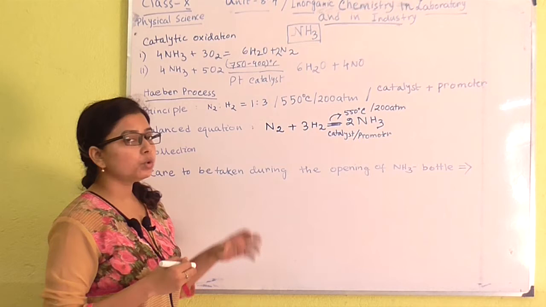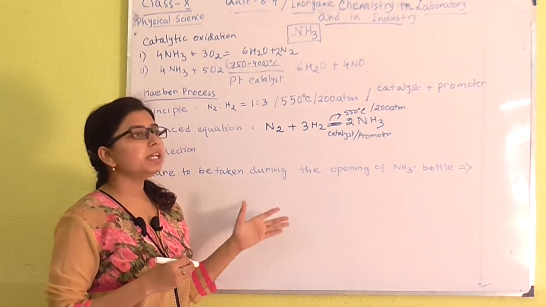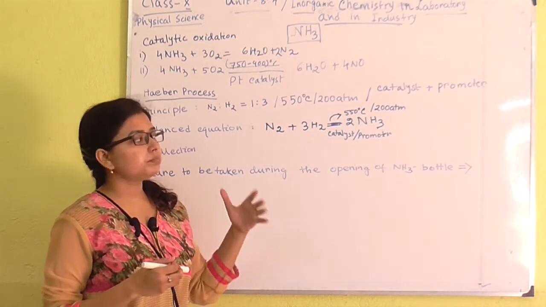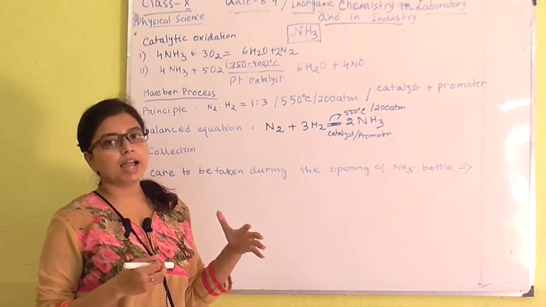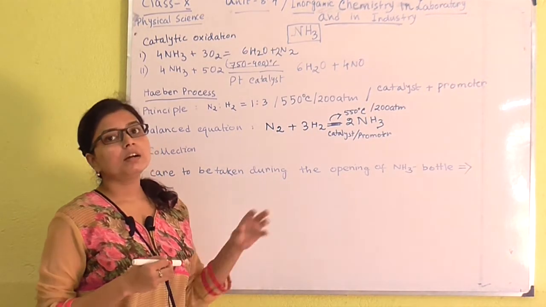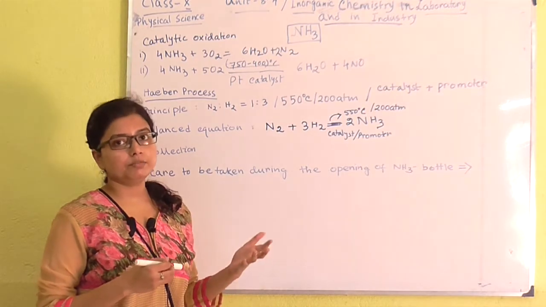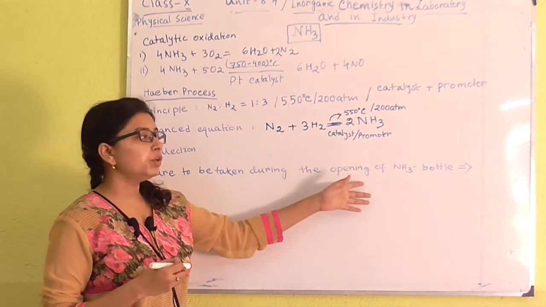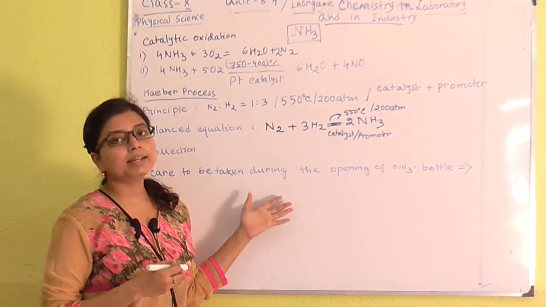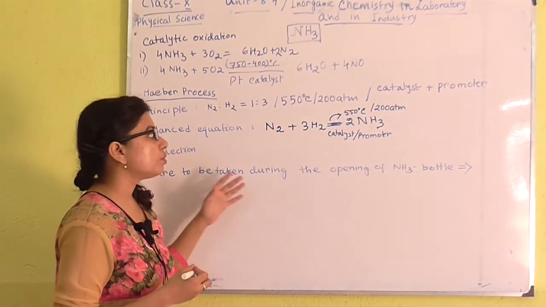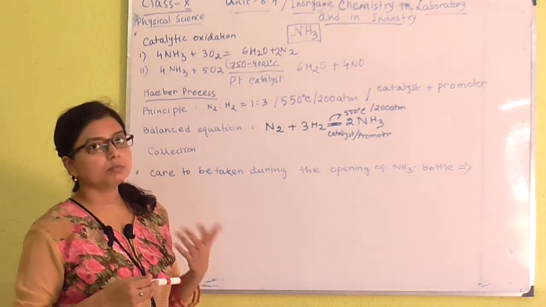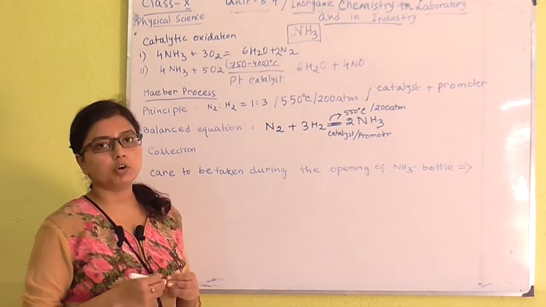So first we should cool the bottle, keeping it under tap water or in ice cubes, for 5 or 10 minutes. Then we can open the cap very carefully. Otherwise the ammonia gas will burst over the bottle, and it also can damage our eyes. So very much care should be taken while opening the cap of the ammonia bottle.